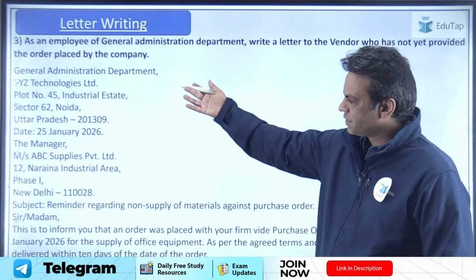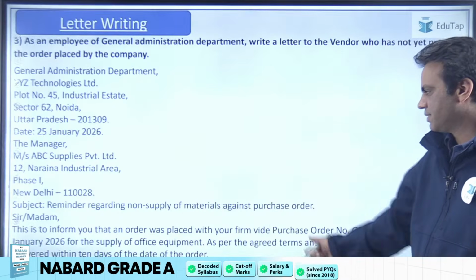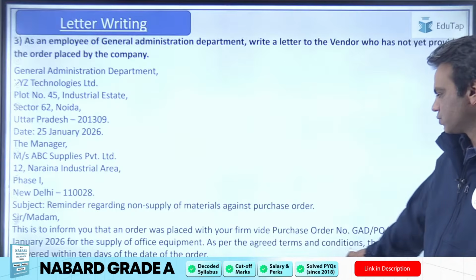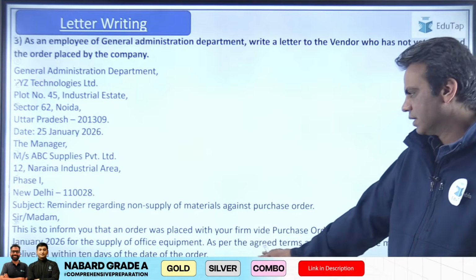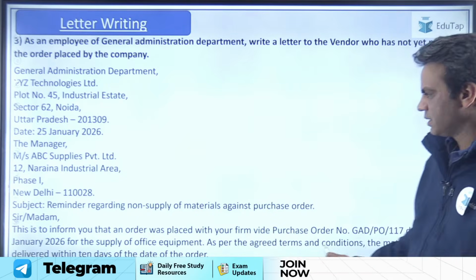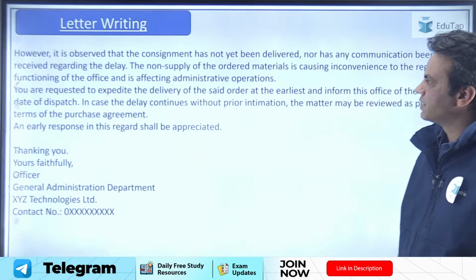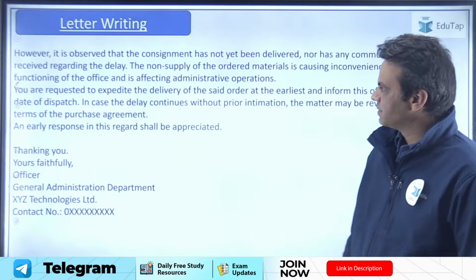So you start with your address, then the receiver's address, then the subject: reminder regarding non-supply of materials against purchase order. So this is to inform you that an order was placed on so and so date by this firm under order number this, dated so and so, for the supply of the equipment. But as per the agreed terms and conditions, the materials were to be delivered within 10 days of the date of the order, right? However, it is observed that the consignment has not yet been delivered, nor has any communication been received regarding the delay.